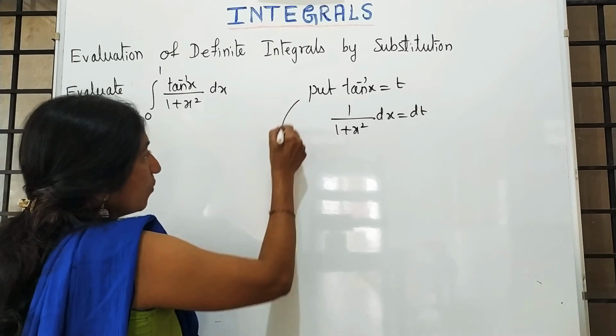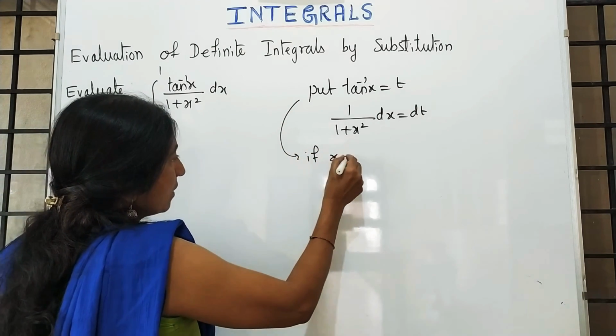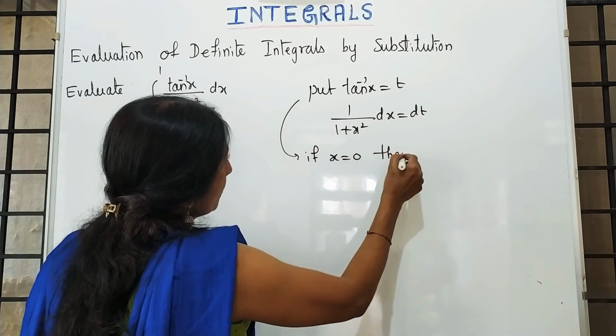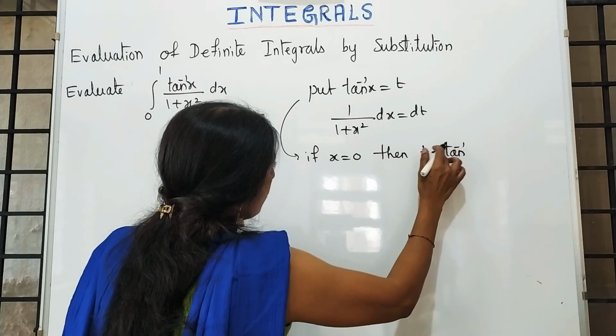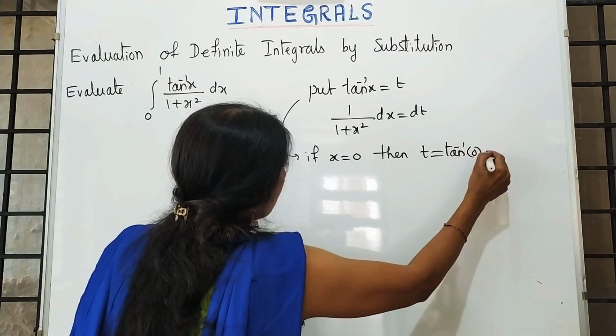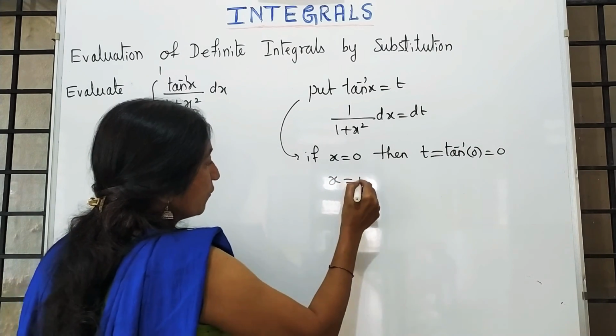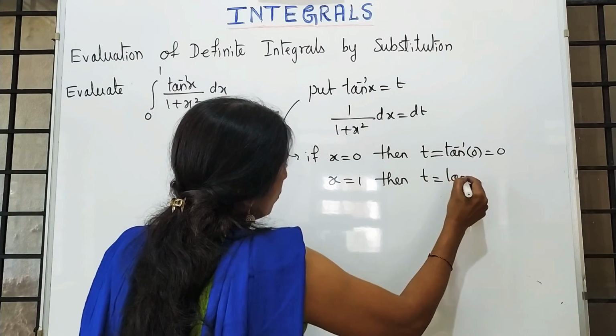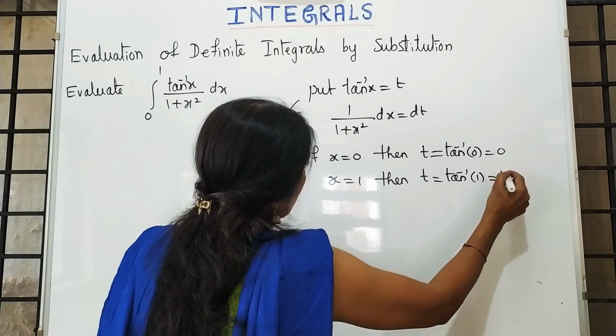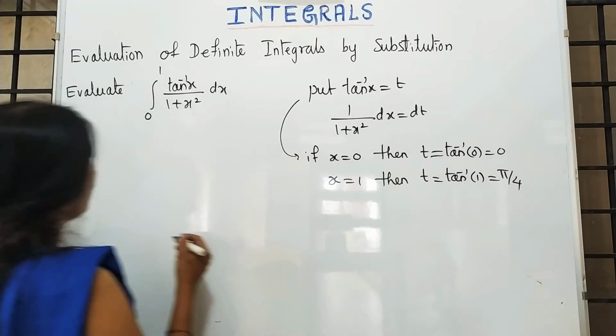Yes. Now here, if x is 0, then t is equal to tan inverse 0. What is tan inverse 0? 0. If x is 1, then t is equal to tan inverse 1. Tan inverse 1 is pi by 4.